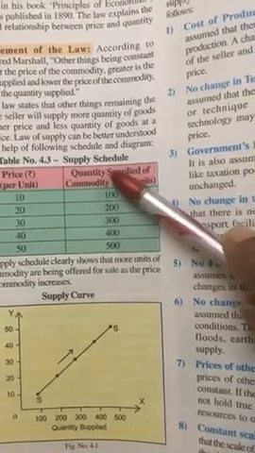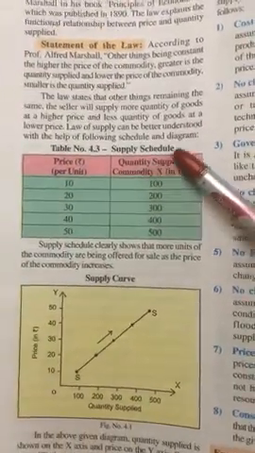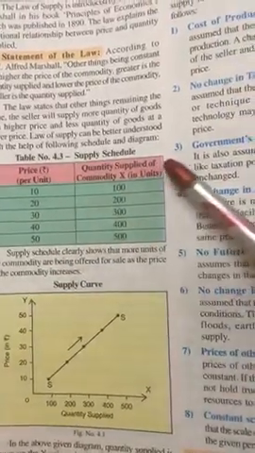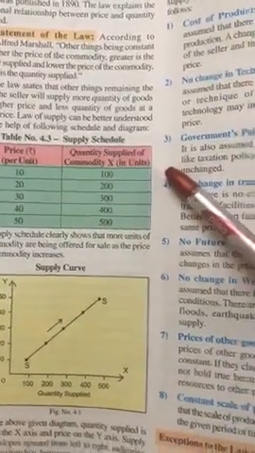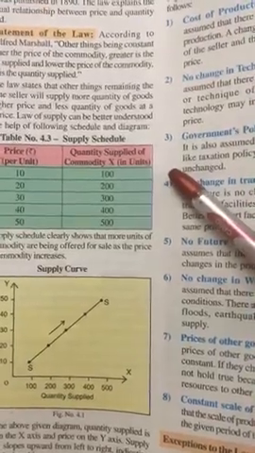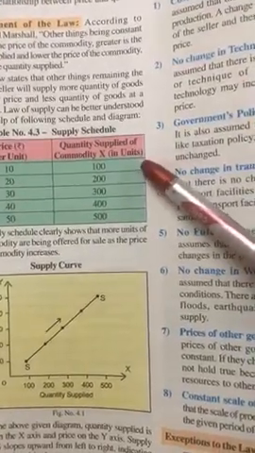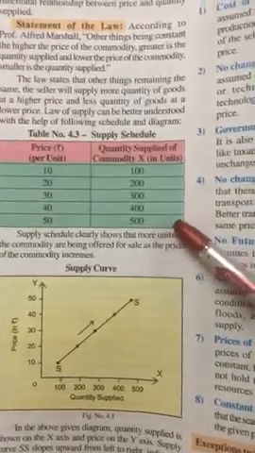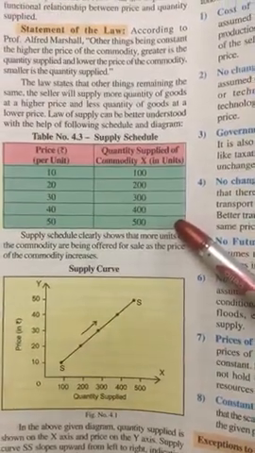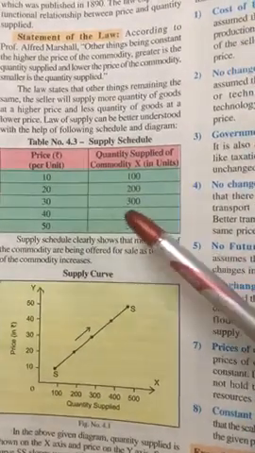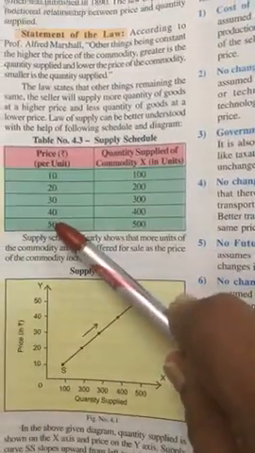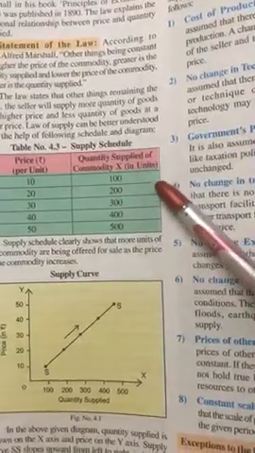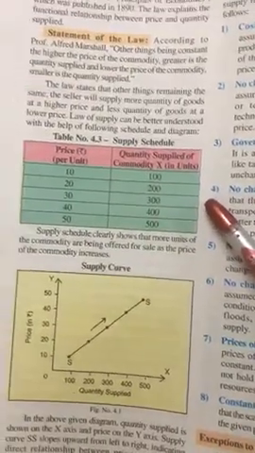Supply schedule: price is shown on the left hand side and quantity supplied or offered for sale of X commodity is in units given here. So, supply schedule consists of prices of goods on one hand, this you have to write, and quantity offered for sale on the right hand side.